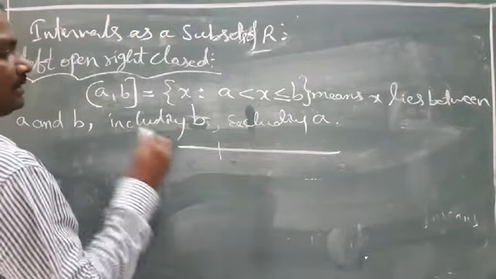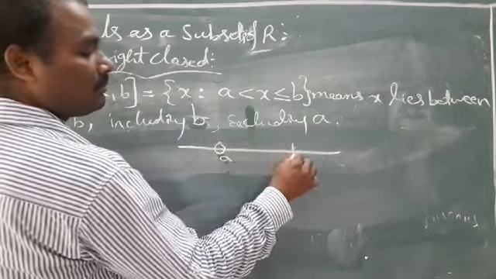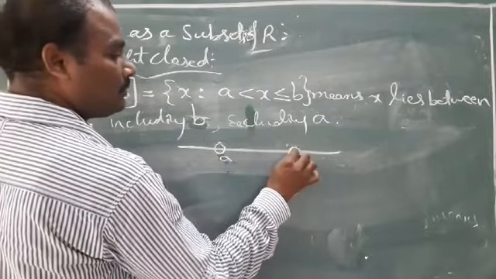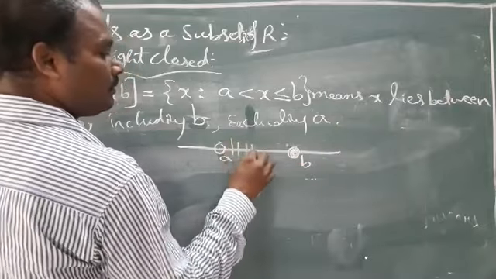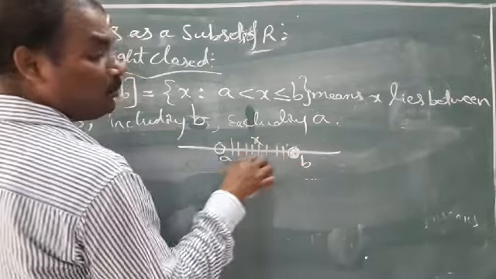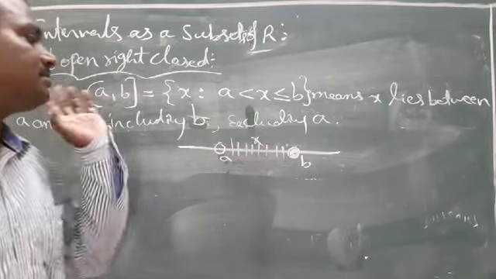Here excluding. So many points are there, so many numbers are there, that is the symbol. So many points are there, this is the meaning.